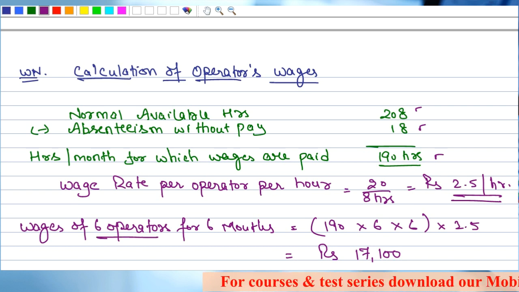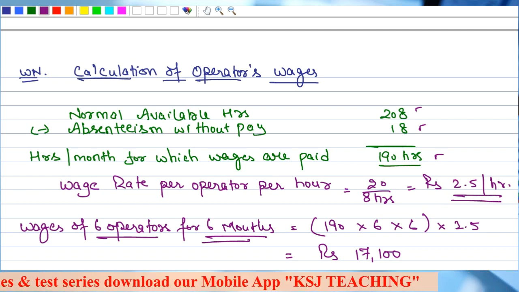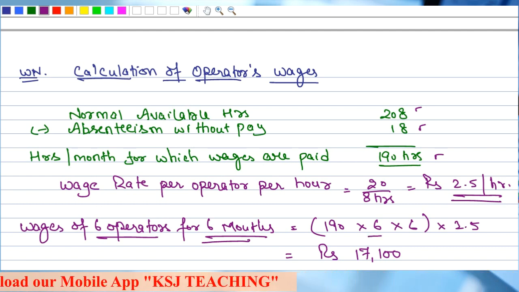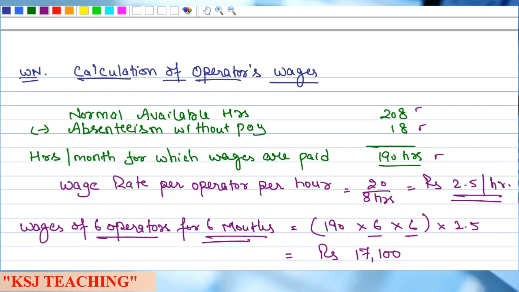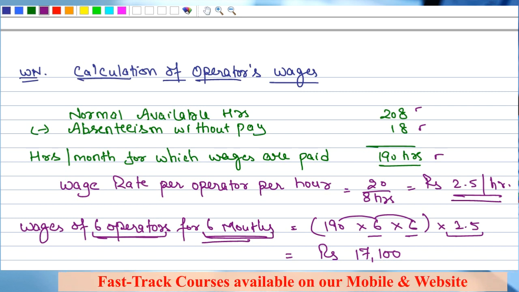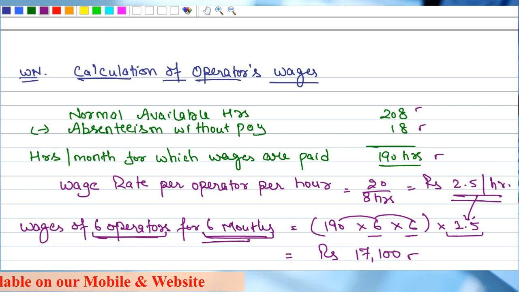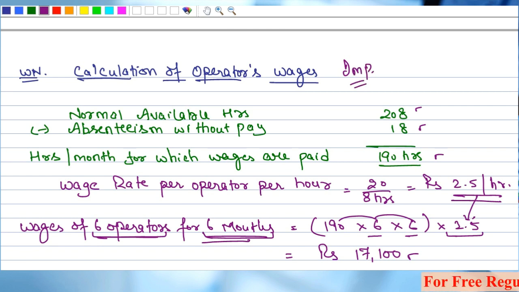Now wages of 6 operators for 6 months: 190 hours multiplied by 6 operators multiplied by 6 months multiplied by 2.5 per hour. This gives you the total hours for 6 operators for 6 months, then multiplied by the rate of 2.5 per hour, you will get the total wages as 17,100. Now this is important in this question. This is the important part.